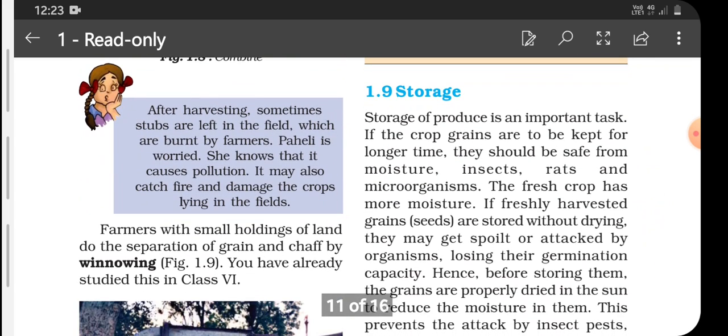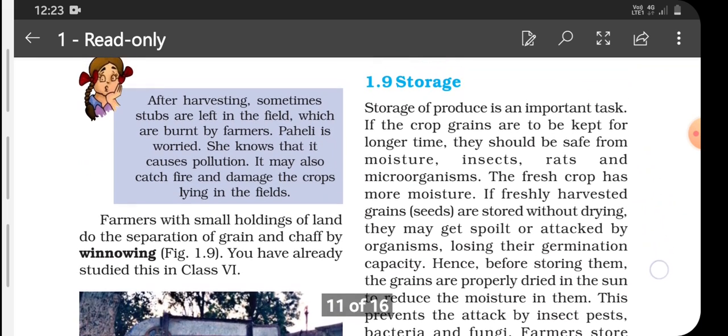Now after harvesting, here comes the turn of storage, that is storing the grains so that they remain safe from moisture, insects, rats and microorganisms. As the fresh crop has a lot of moisture, it cannot be stored without drying.